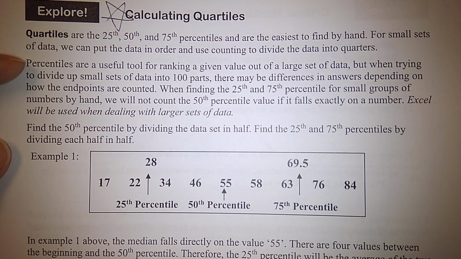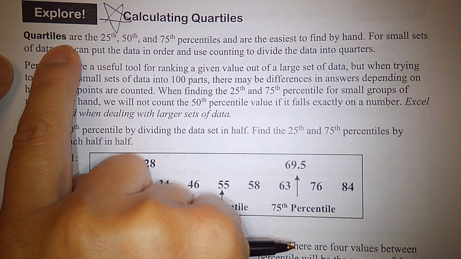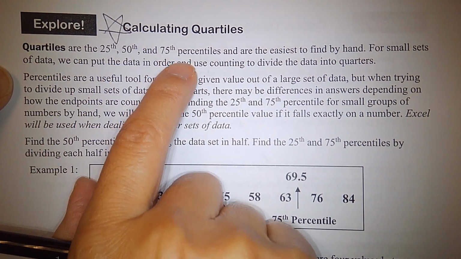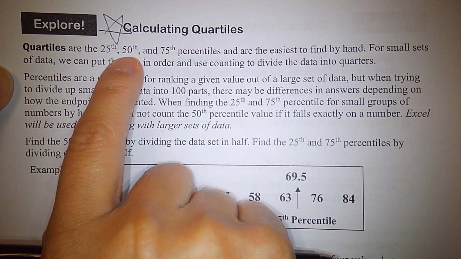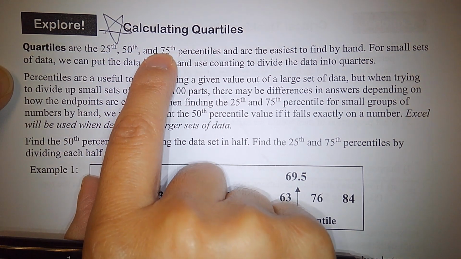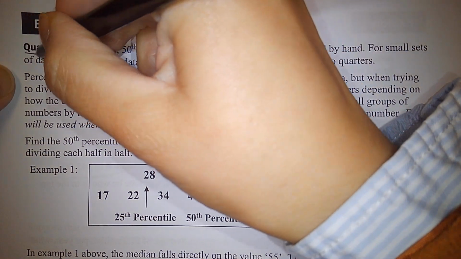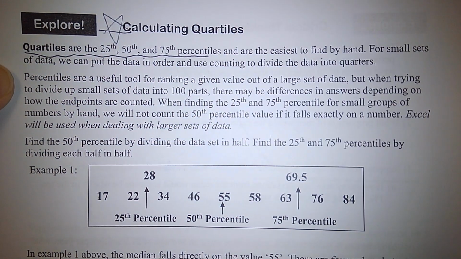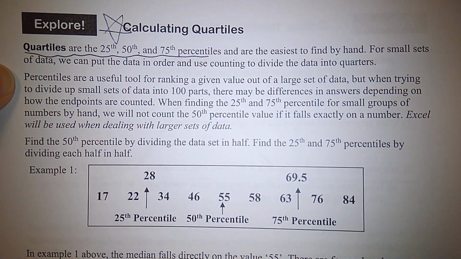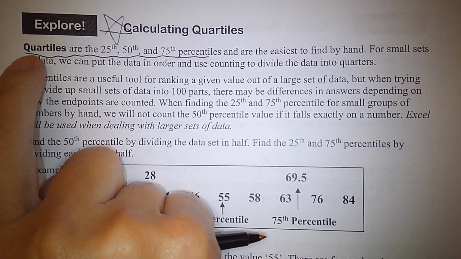Very good. So quartiles are these three: the 25th, 50th, and 75th percentiles. For a given list of data, how do we find the quartiles?